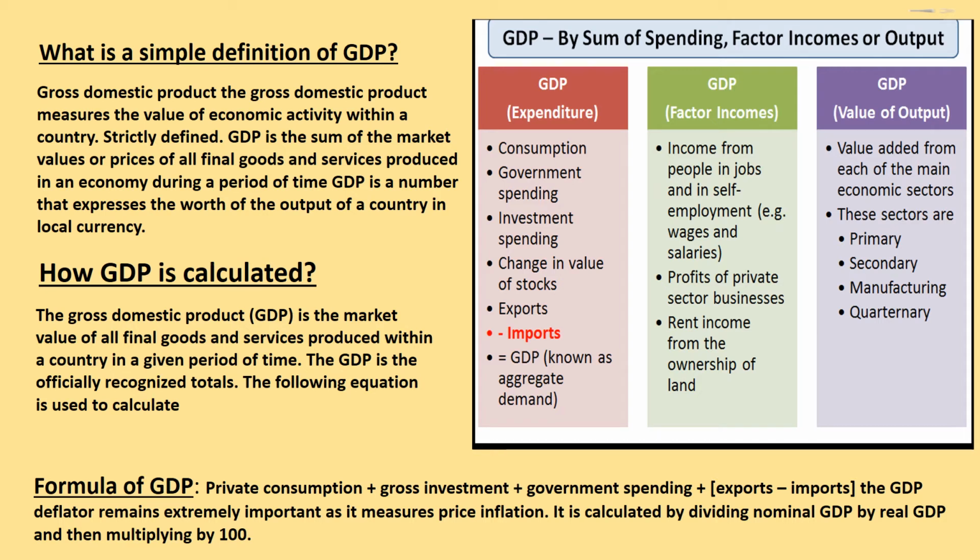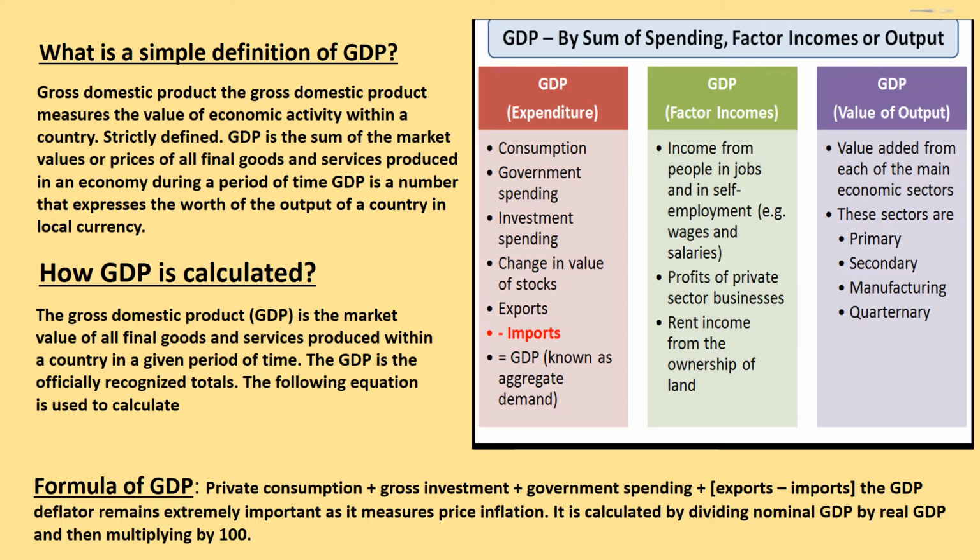As you can see in the given figure, GDP is the sum of spending, factor incomes or outputs. GDP under expenditure is consumption, government spending, investment spending, change in value of stock, exports, imports, that is equal to GDP, known as aggregate demand.